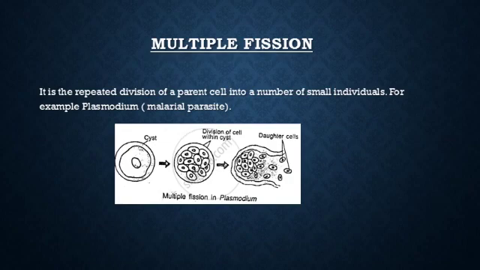Look at the picture. There is a mother cell. There is a single nucleus in the mother cell, and this nucleus gets divided, which gives rise to many daughter cells. When the outer covering, called the cyst, gets ruptured, these daughter cells get released and exist as single individuals. So this is multiple fission, in which the parent cell divides into a number of small individuals with the division of the nucleus.